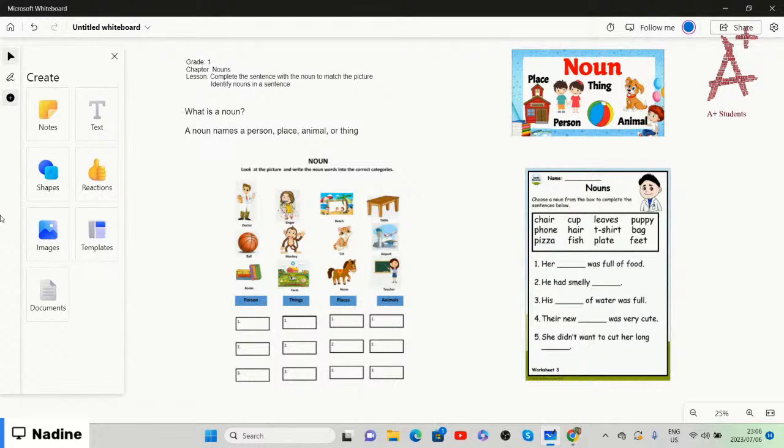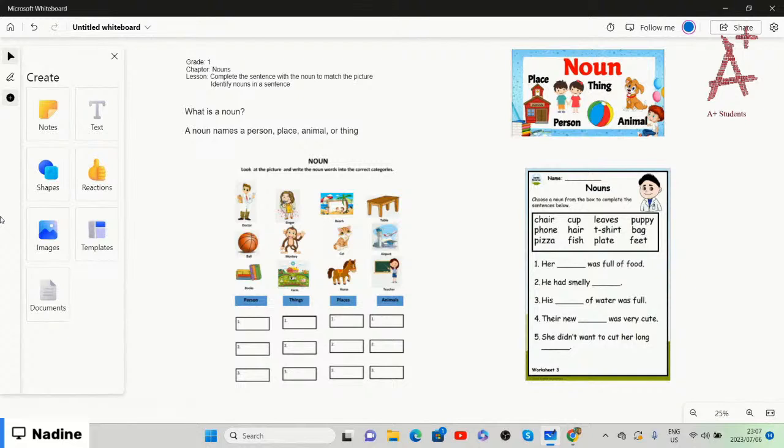The same with places. You don't have to specifically name a town or state or country, but you can name places like the beach, the airport, my house, or school. Those are places that you are naming. The same with animals: a dog, cat, horse, whatever.